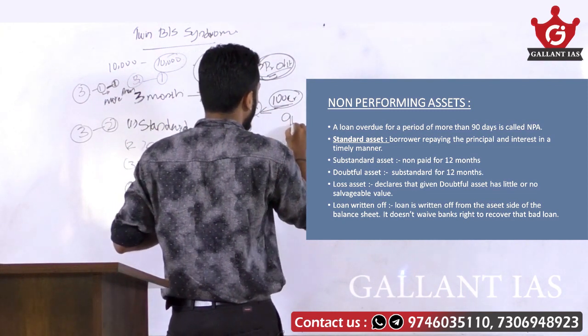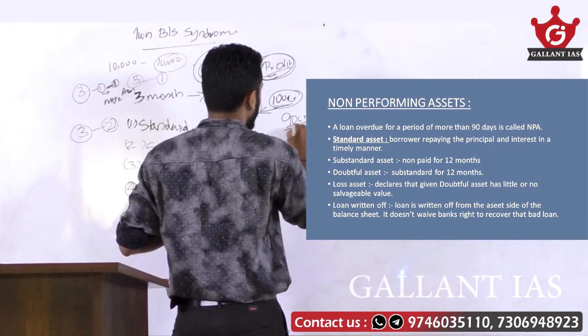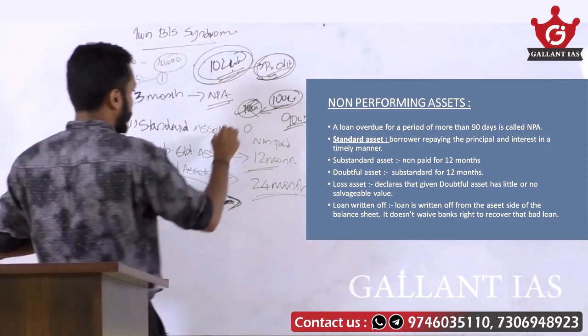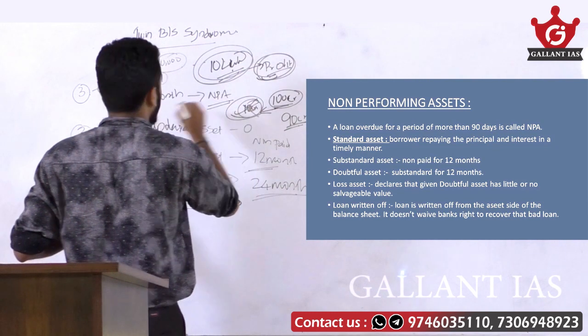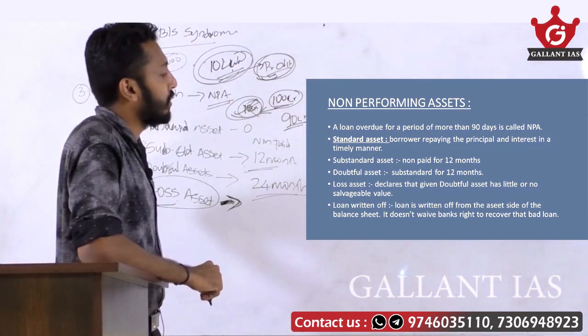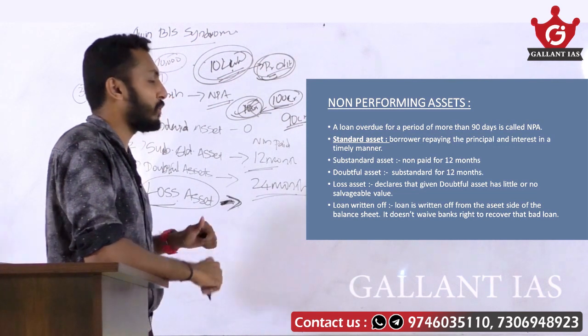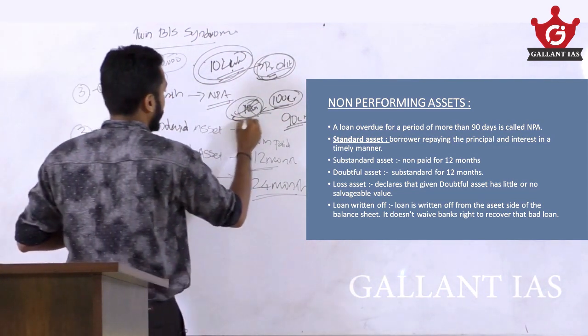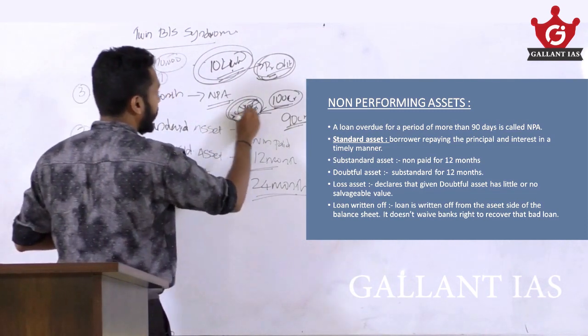Then the profit of the bank will reduce to 90 crore. So that's what happens in the case of a write-off. The loan is written off from the asset side of the balance sheet.